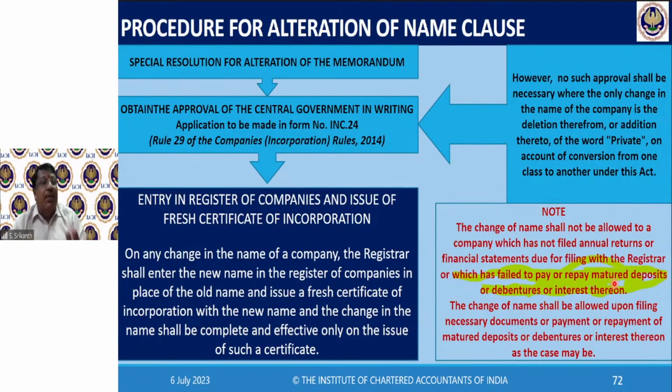Special resolution, what happens? Listen to me, please. If you don't listen, you will have confusion. If you listen, you will have no confusion. The number of votes cast in favor, write it down also. The number of votes cast in favor shall be, or is required to be, not less than 3 times the number of votes cast against, if any.